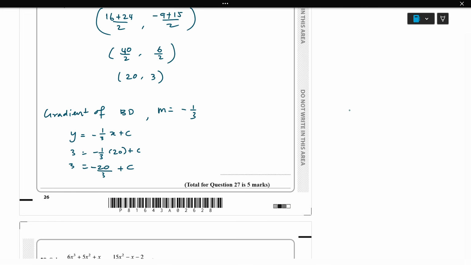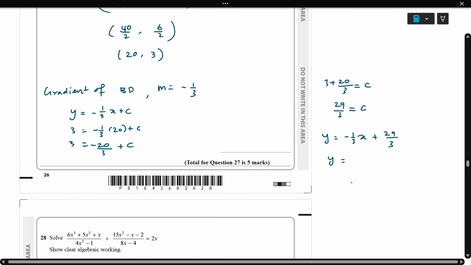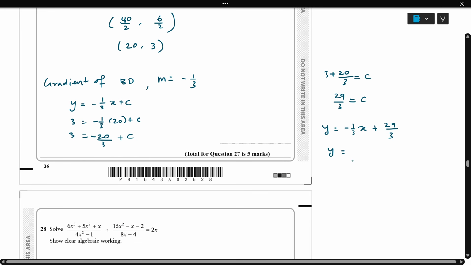Next, bring that 20 over 3 to the left side. 3 plus 20 over 3 equal to c. Take LCM, so 29 over 3 equal to c. So just plug in: y equal to minus 1 by 3 x plus 29 over 3. Take LCM because we need to leave the answer as ax plus by plus c equal to 0, with all integers.